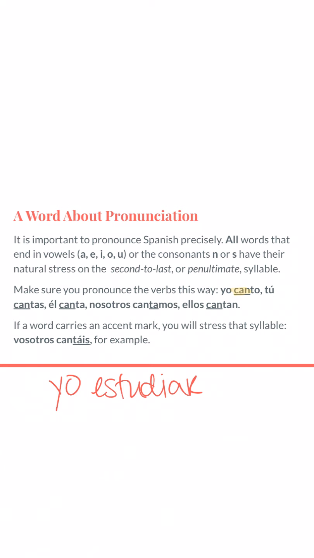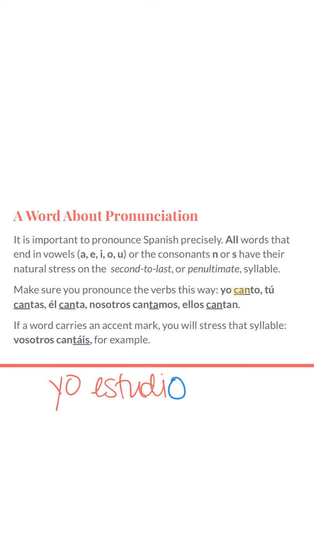But I have to remember there are two steps that I have to do. The first of which being dropping that infinitive ending, so this AR here. Now I'm left with my stem, estudi, and then I need to plug in the ending that matches my subject here, which for yo is O. Then I see yo estudio, or I study.